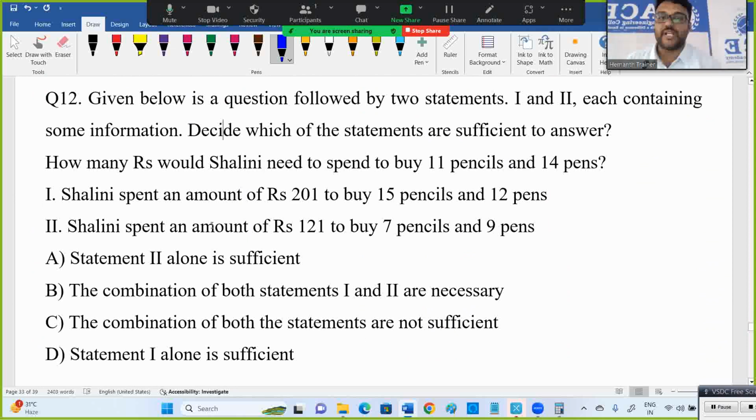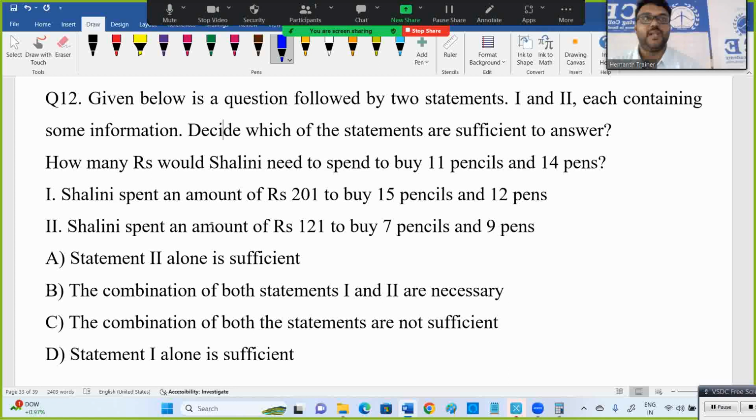How many rupees would Shalini need to spend to buy 11 pencils plus 14 pens? I don't want the value, I want to know what is required to answer that question. I'm asking to find x plus y, which means you have to know x and y, right? If you know x and y values, you can decide. Or if you know x minus y, x square minus y square, you can decide. Some data is required. Here I want 11 pencils plus 14 pens.